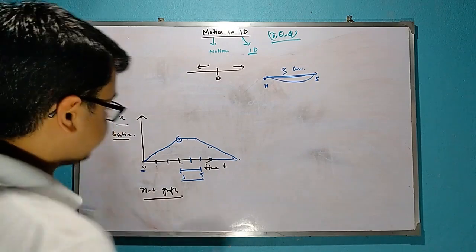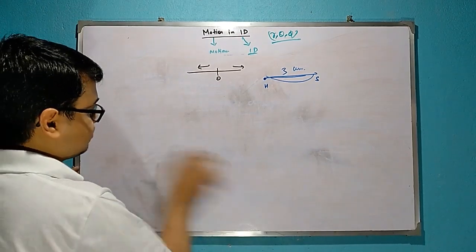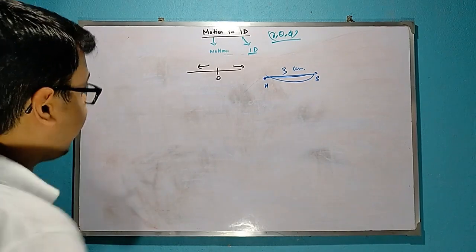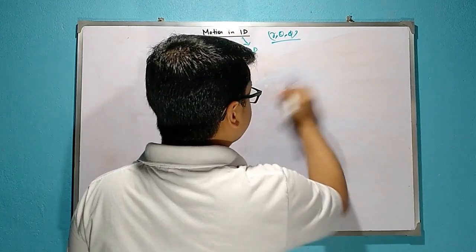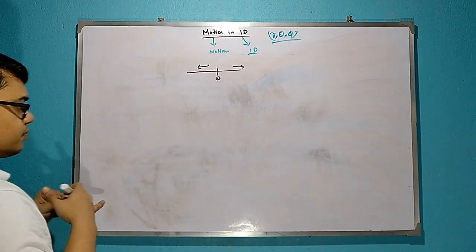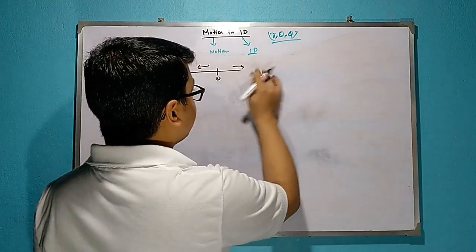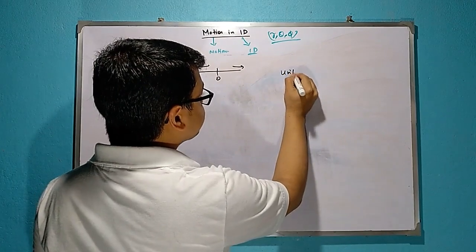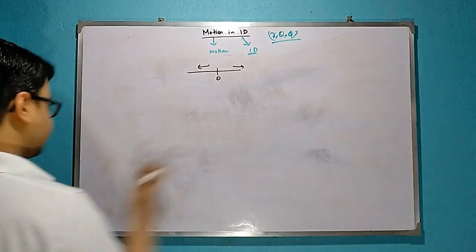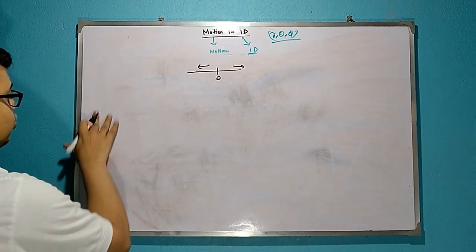Now see this. You know very well that here two things will be used. One is uniform motion. Let's discuss this later. Here are 2-3 topics.